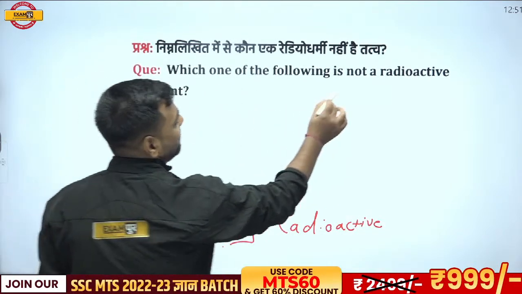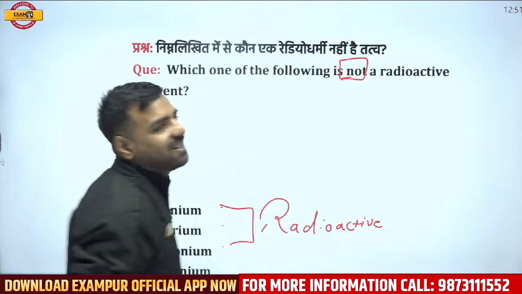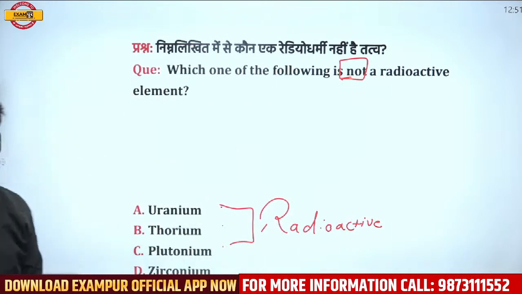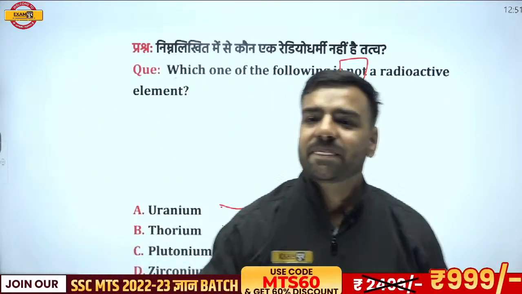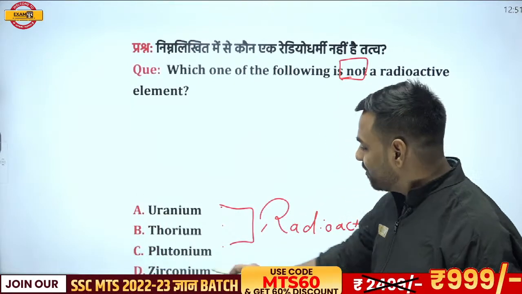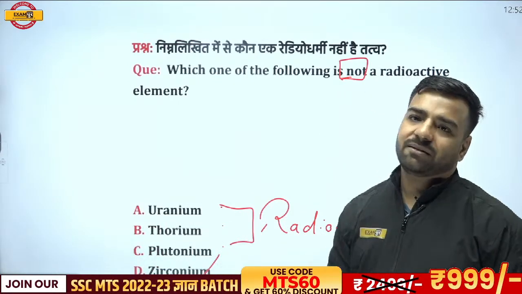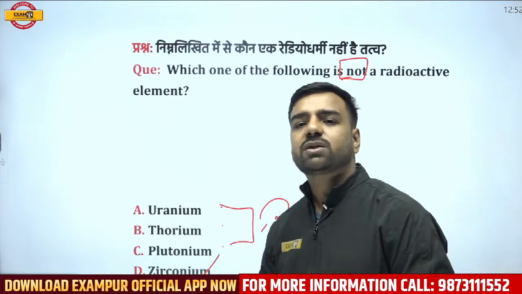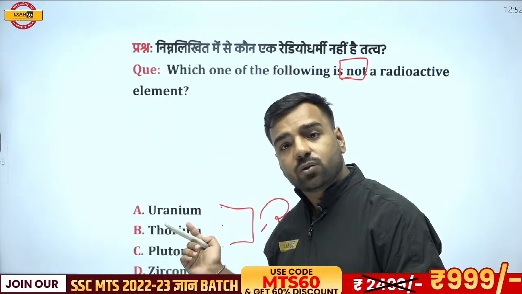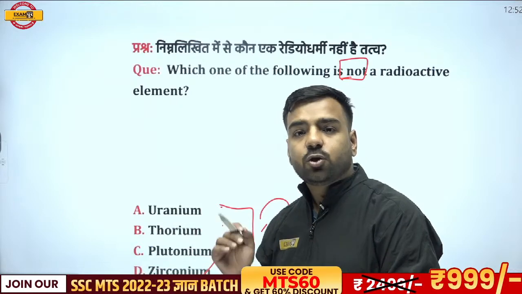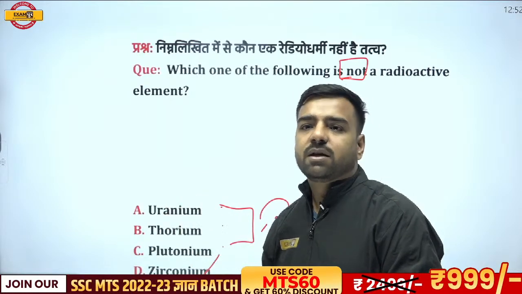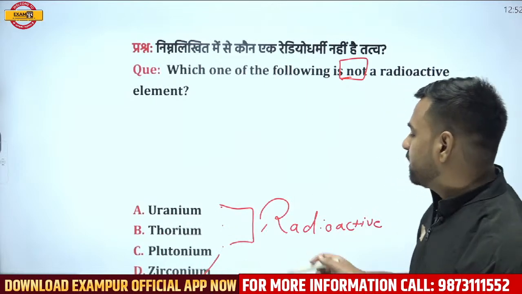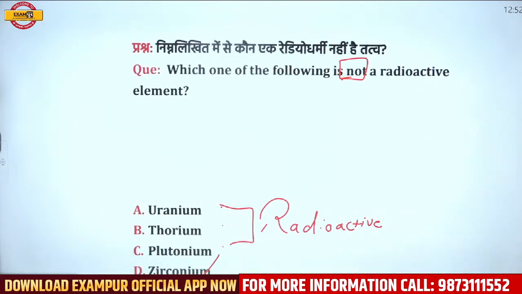Which is not radioactive? So yes, Saurav is right here. Zirconium is not a radioactive element. And the raw element used in nuclear power plants is uranium itself, the uranium-235 isotope. So zirconium is going to be the correct answer.